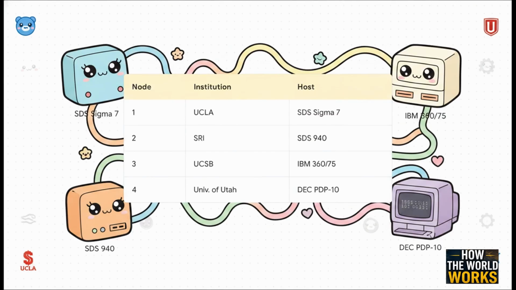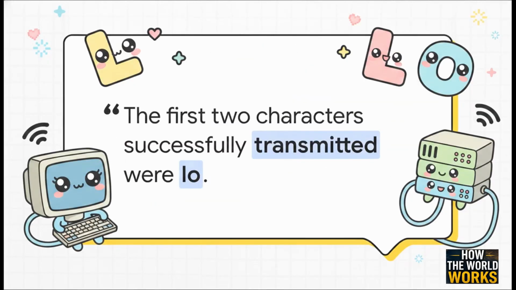That initial ARPANET configuration consisted of just 4 geographically dispersed nodes: UCLA, the Stanford Research Institute, UC Santa Barbara, and the University of Utah. The host computers located at each of these facilities were all completely different systems. We're talking everything from IBMs to DECs. Connecting these totally incompatible machines was a huge collaborative academic triumph, requiring some truly groundbreaking software and hardware interfaces to pull off. So you might be wondering, what was the very first message sent across this monumental network?